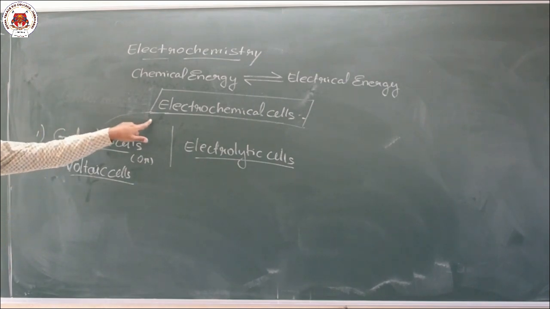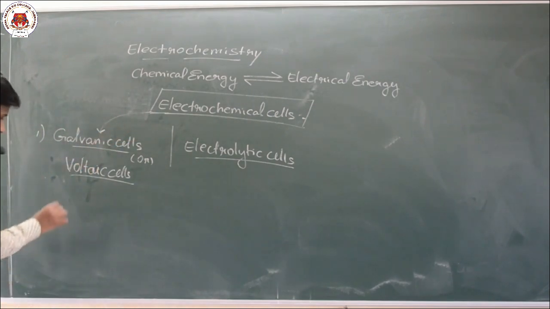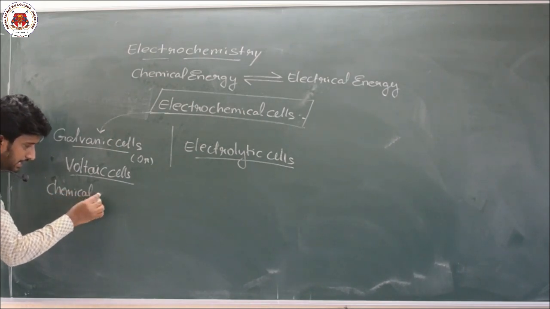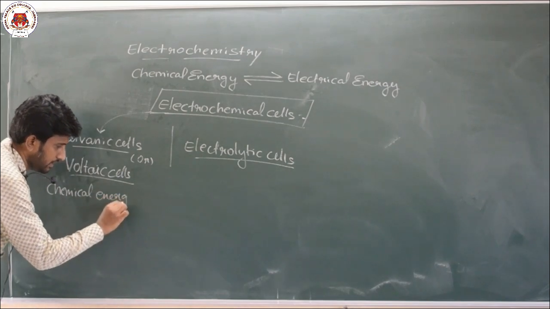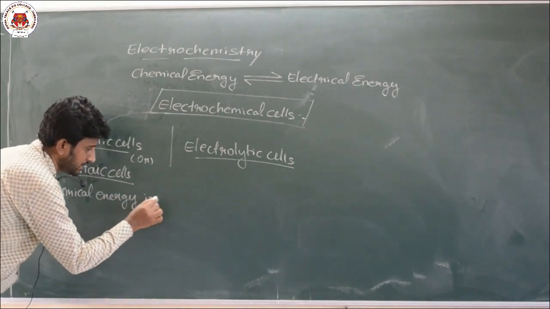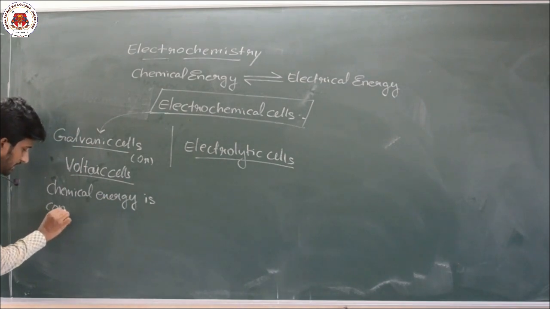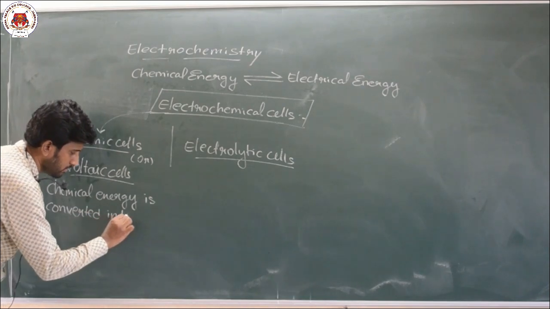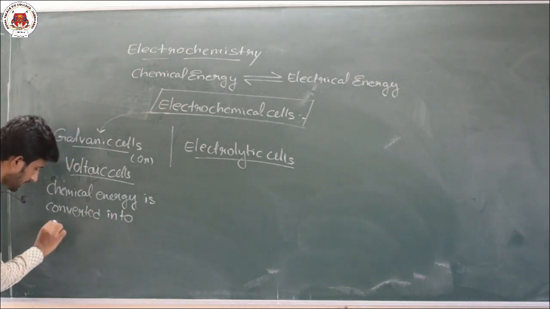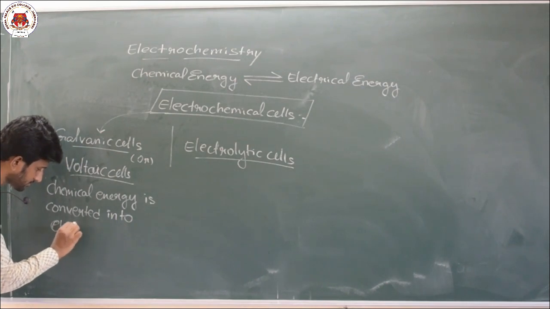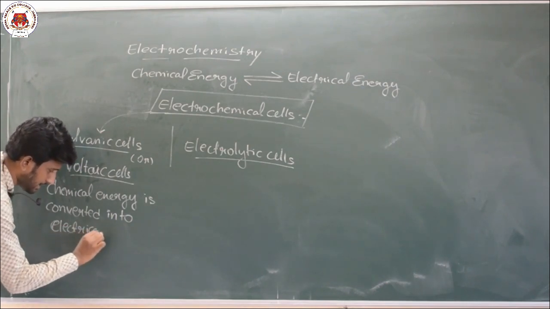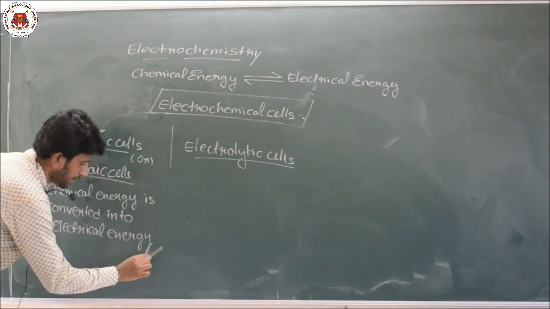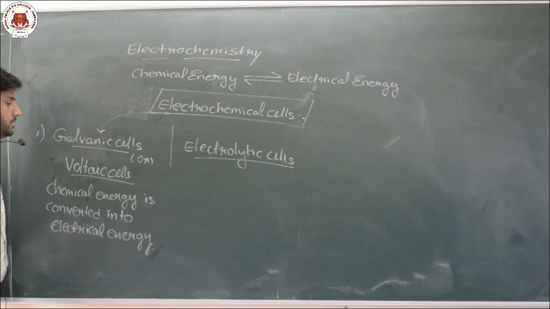The electrochemical cells in which chemical energy is converted into electrical energy are said to be galvanic cells.